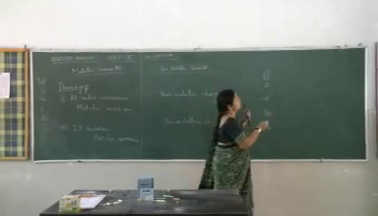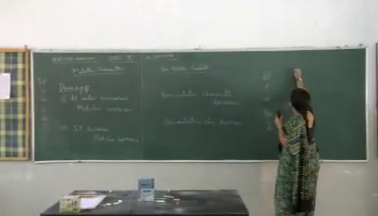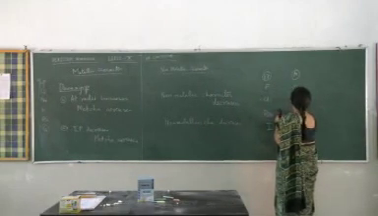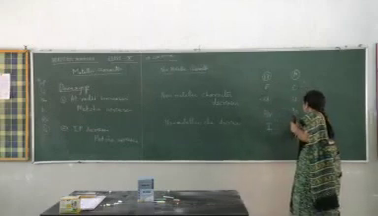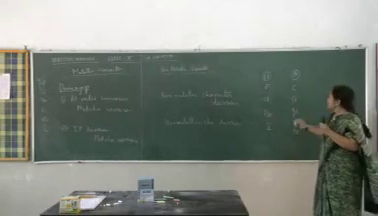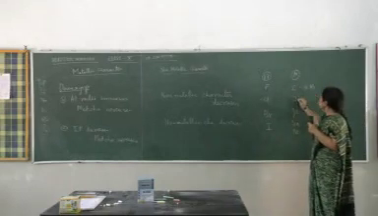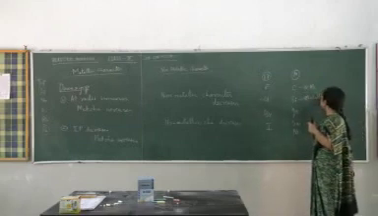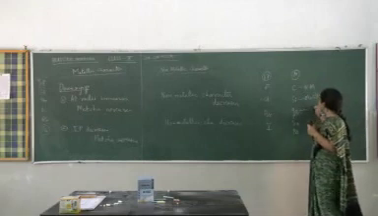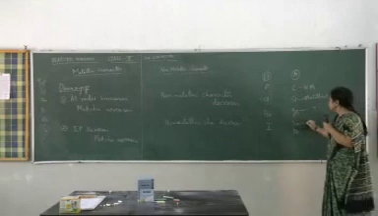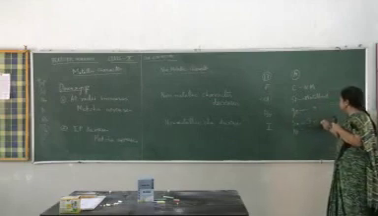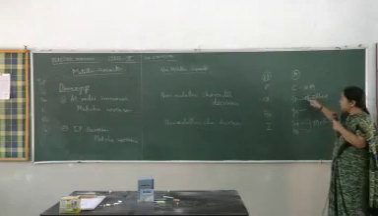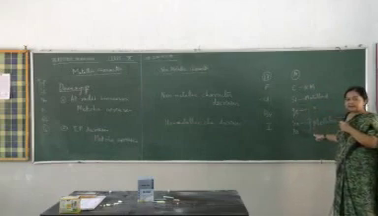Now let's take group 14. Carbon, germanium, tin, lead. Carbon is a non-metal. This is a semi-metal or metalloid. Again, this is also metalloid. These two are metals. Here also we see non-metallic character is decreasing and metallic character is increasing.